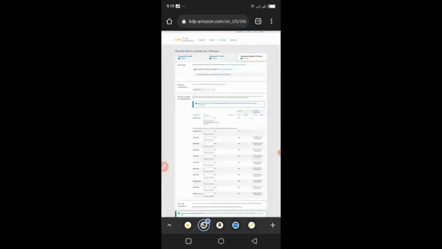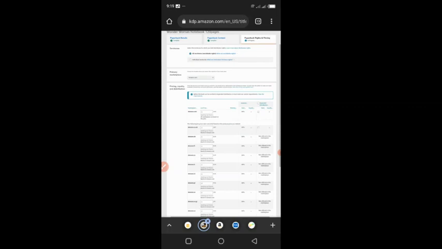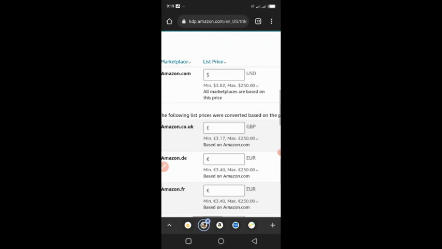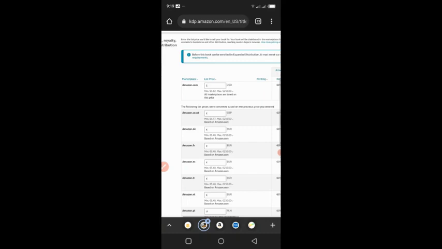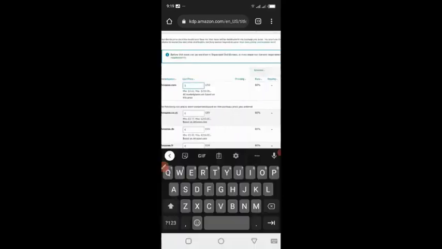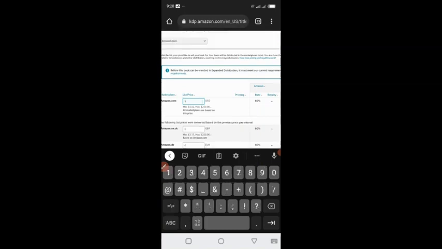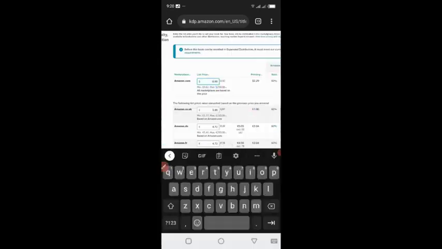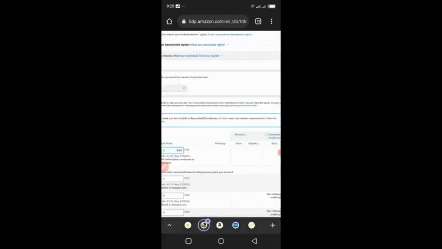Like I said in the previous Kindle publish, there is a technique to pricing so that you don't go pricing too high or too low for your products. So we can see here Amazon said that the minimum we can price this is $3.82 and the maximum is $250. So it just depends on the research you've made, and you're going to be taught that in the course. This is a notebook, so I'm just going to put $3.99, and you can see... $6.99. Yeah, so that's more like it. I'm just doing this for lecture purposes.